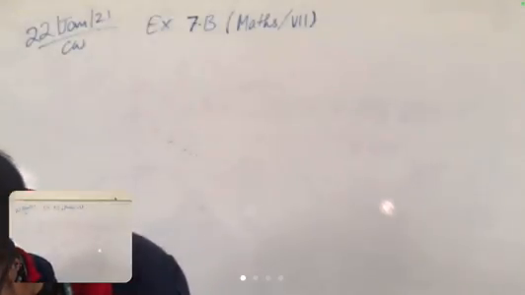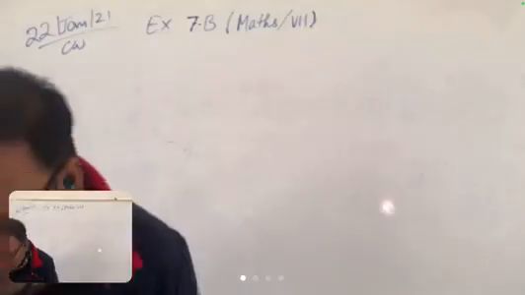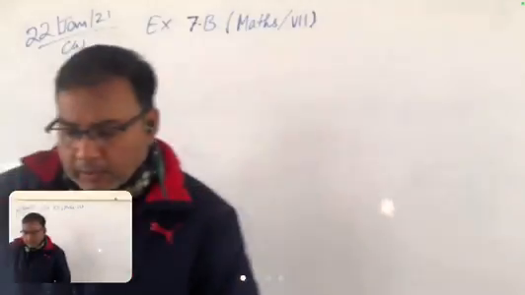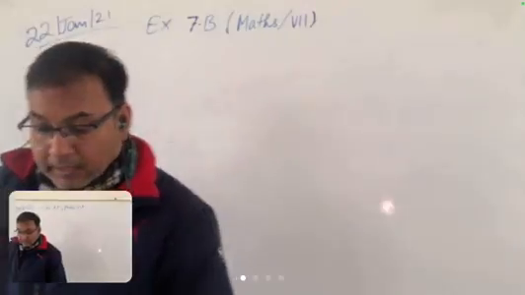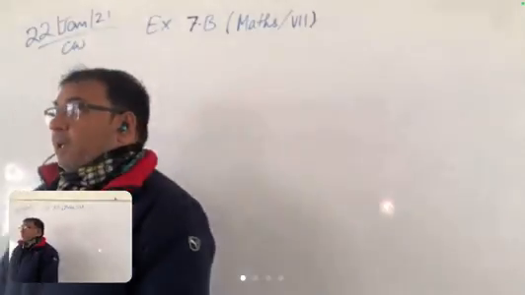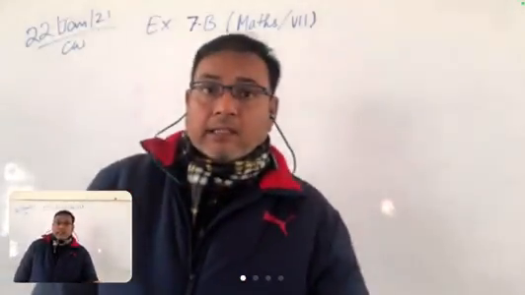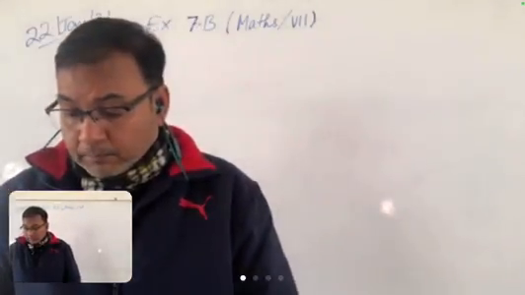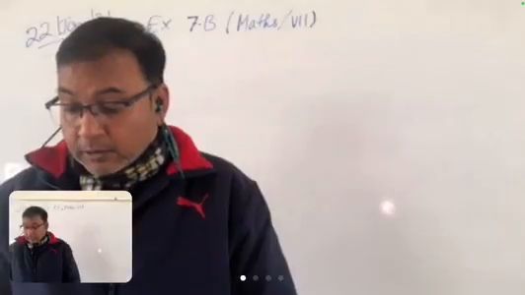No, sir. Yes, we did. Question number 28: the two equal sides of a triangle are each 5 centimeters less than twice the third side, if the perimeter is 35. Now when two sides are equal in a triangle, then it is an isosceles triangle.